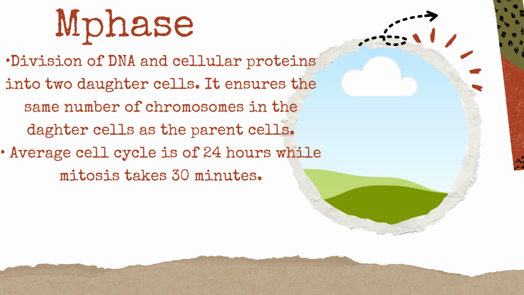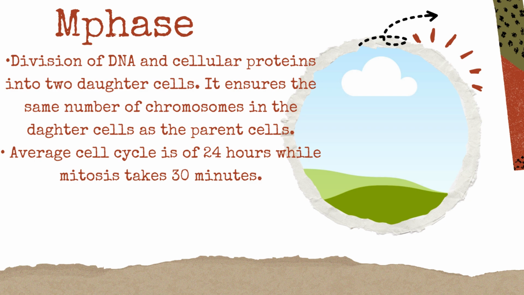In M phase, division of DNA and cellular proteins into daughter cells takes place. M phase ensures the same number of chromosomes in the daughter cells as in the parent cell. We will discuss M phase in the next video. The average cell cycle is 24 hours, while mitosis takes 30 minutes.